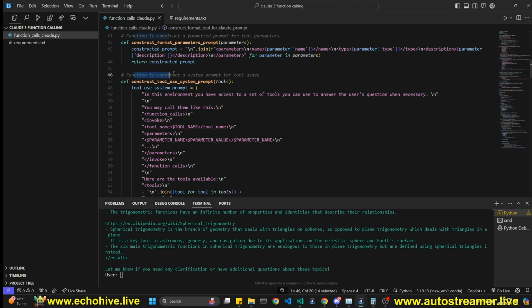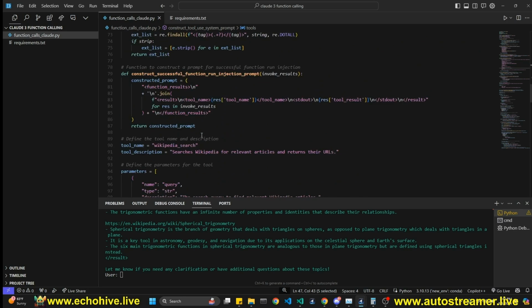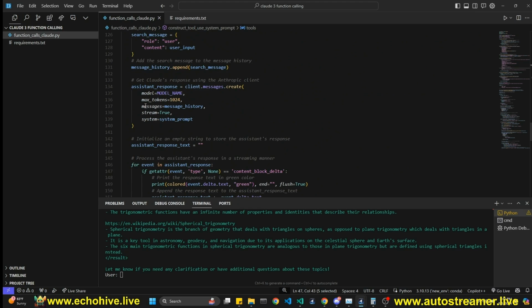The next function is a function to construct the system prompt from tool usage. This is going to take in tools, which is going to be a list, and we are now constructing a system prompt. With Claude, we don't have system messages, but system prompts, and we insert them into the API call as a system parameter, not as a message.